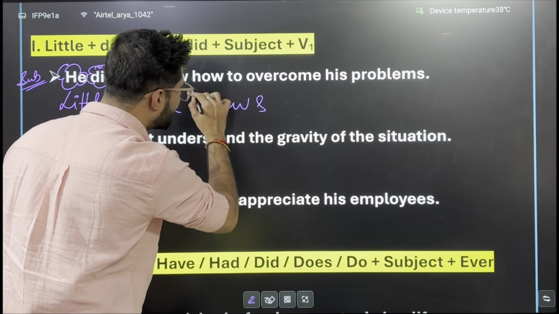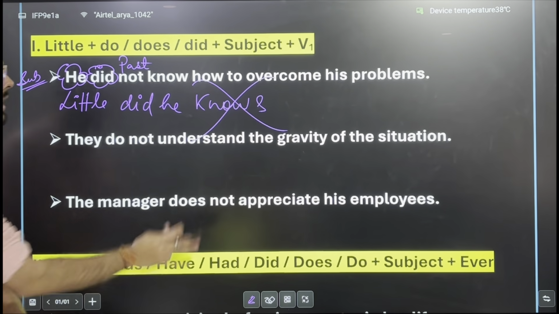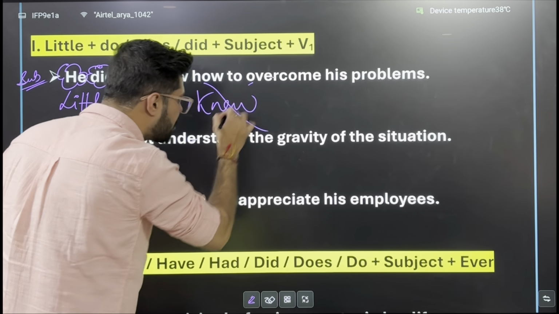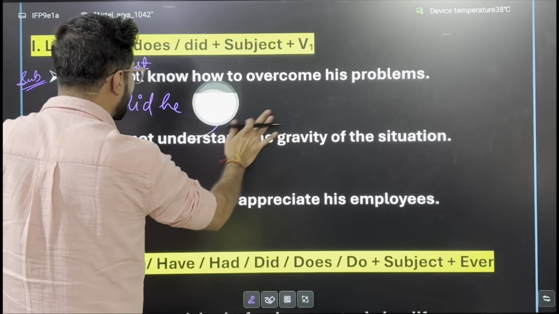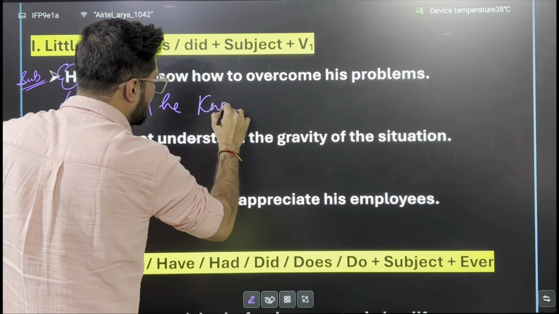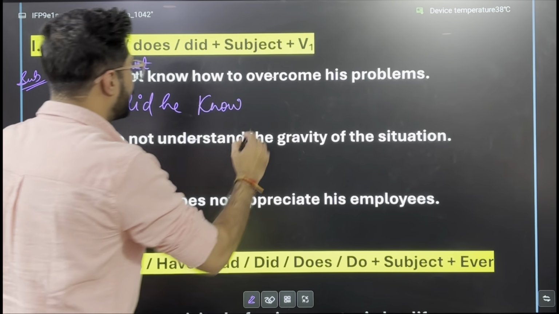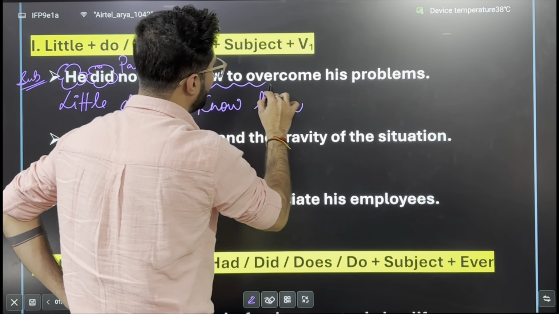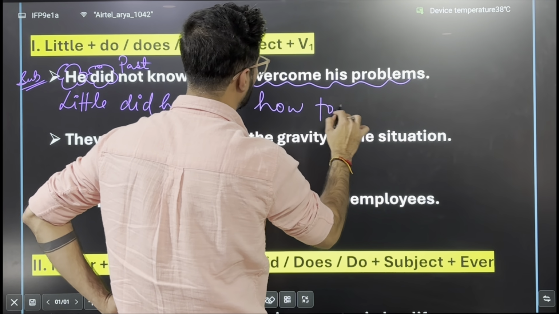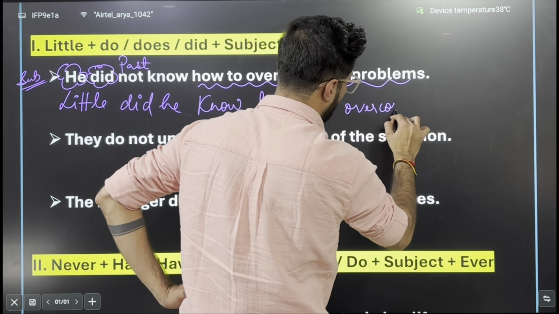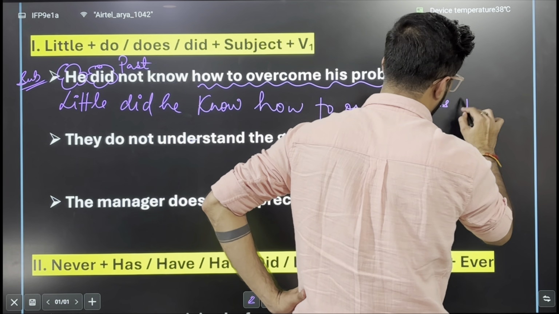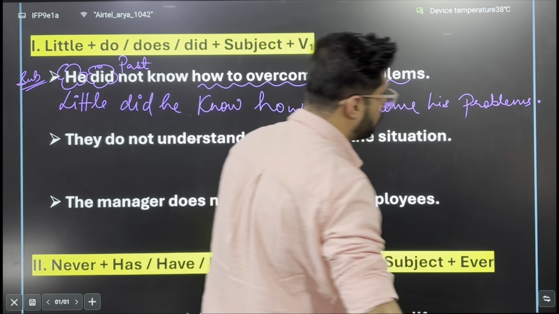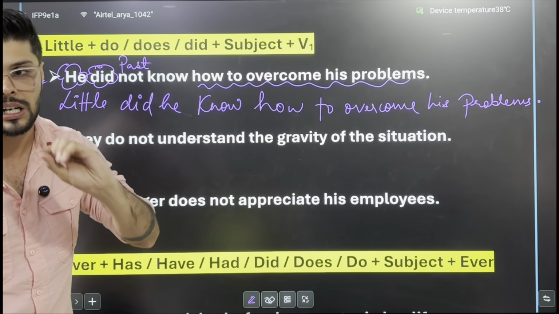इसको गलती से knows मत कर दीजिएगा, incorrect हो जाएगा. इसको गलती से भी knew मत कर दीजिएगा, incorrect हो जाएगा. It has to be little did he know. ठीक है? Little did he know, and then just copy paste the remaining part of the clause. Little did he know how to overcome his problems, followed by a full stop. Don't forget the punctuation, otherwise you'll be marked incorrect.